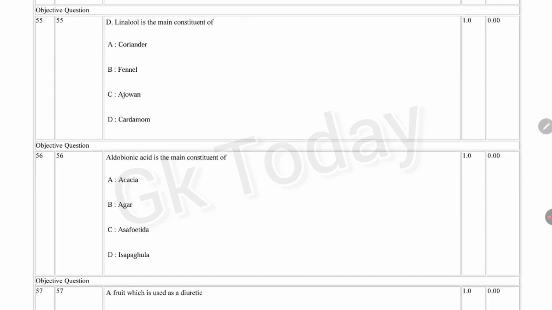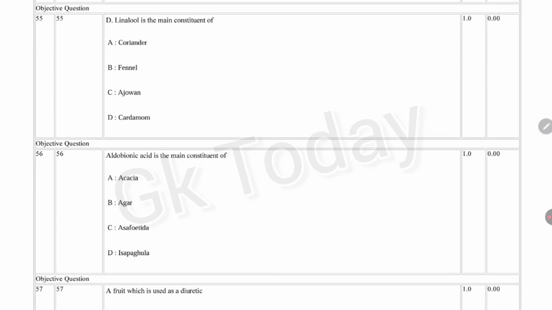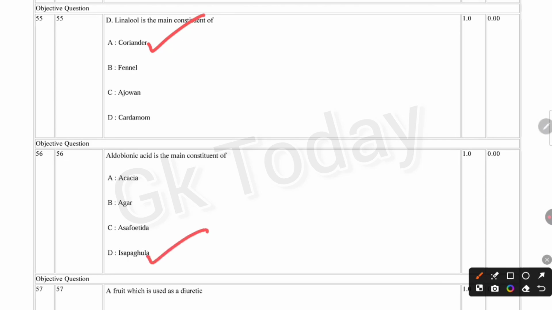Next question. D-linalool is the main constituent of option A, coriander. Aldobionic acid is the main constituent of isabgula.